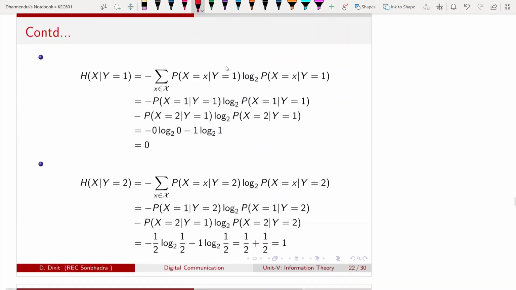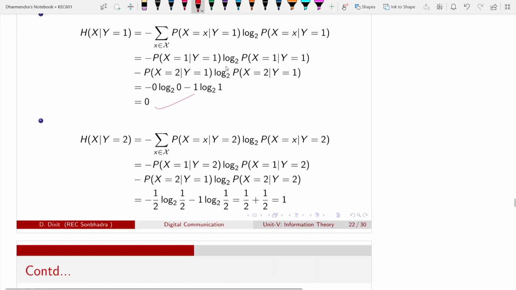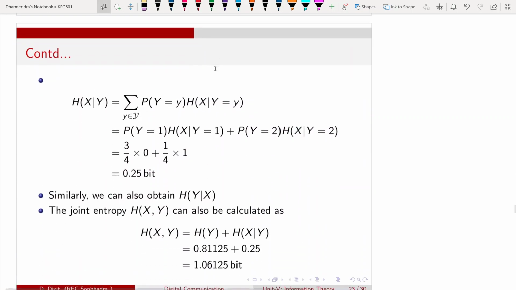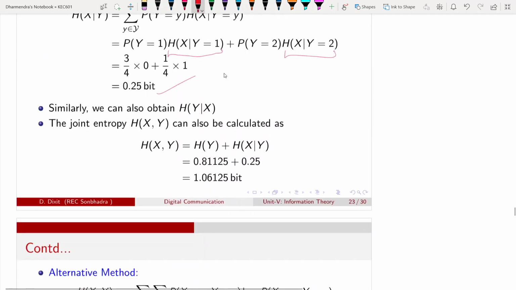So substituting these values, I will get this for when y equal to 1, y equal to 2. Okay. So I will substitute here these conditional entropy for given y. After simplification, I will get this one. Similarly, we can obtain the conditional entropy of y given x.